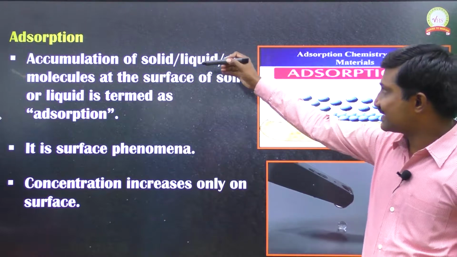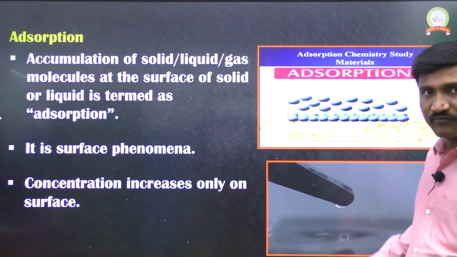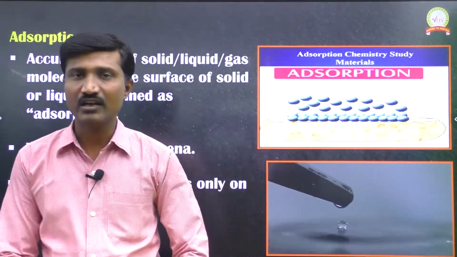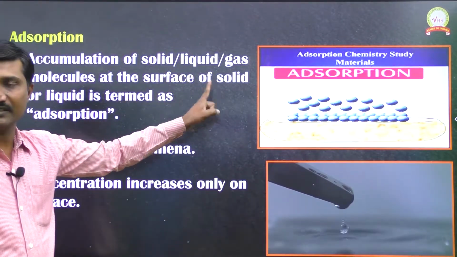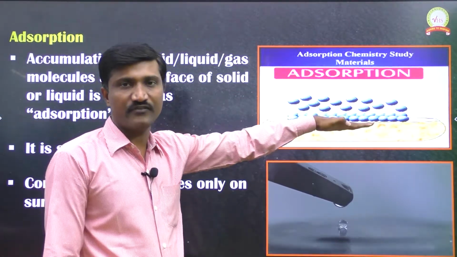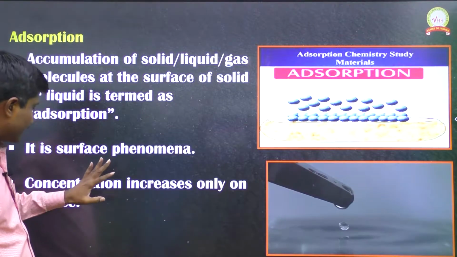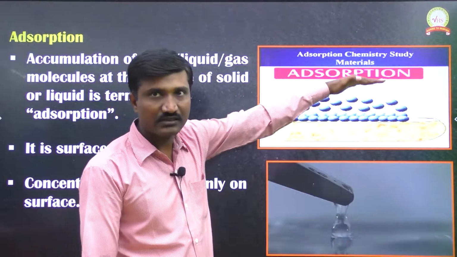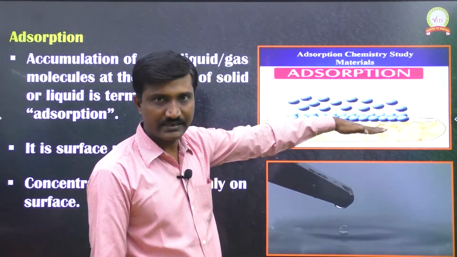Now here, since in the adsorption process these molecules are adsorbing only on the surface, we are calling that a surface phenomenon. Why are we calling adsorption a surface phenomenon? Because the particles, that means solid or liquid or gas, come and occupy the surface only. But if gas molecules are continuously coming and occupying the surface, then the number of gas molecules on the surface increases.